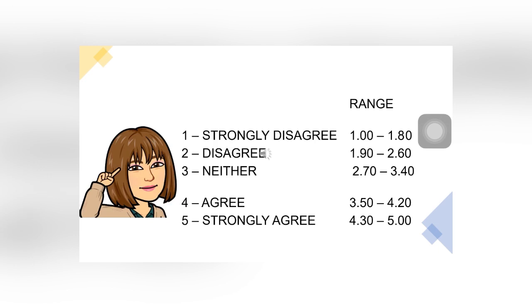Then add 2 decimal points to your range to make it presentable. So our range for Likert scale 1 is 1.00 to 1.80. Then for Likert scale 2, our range is 1.90 to 2.60. Then for Likert scale 3, our range is 2.70 to 3.40. Then for Likert scale 4, our range is 3.50 to 4.20. Then for Likert scale 5, our range is 4.30 to 5.